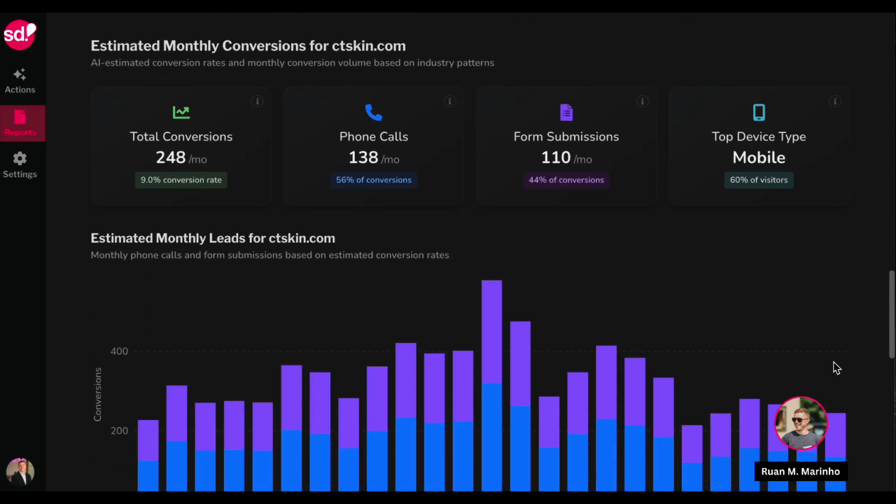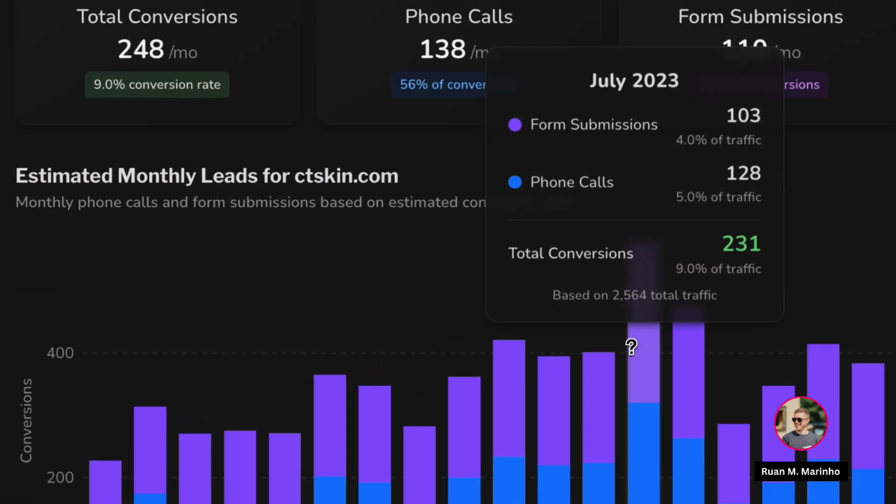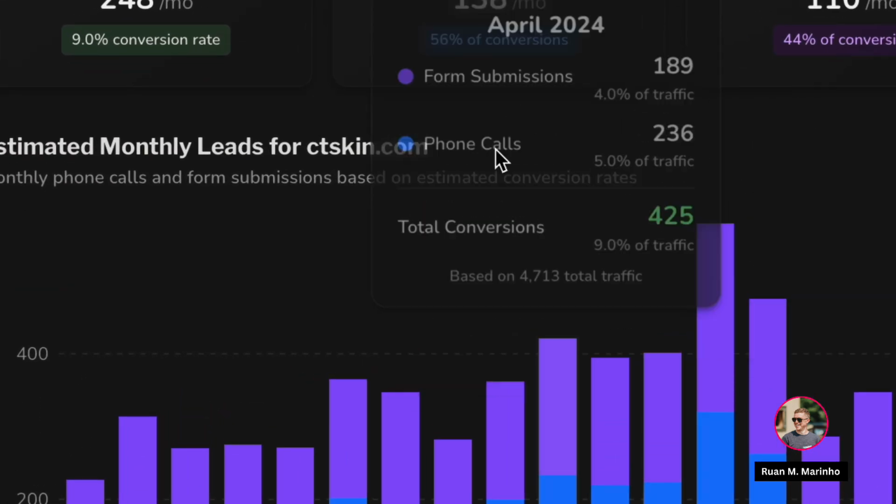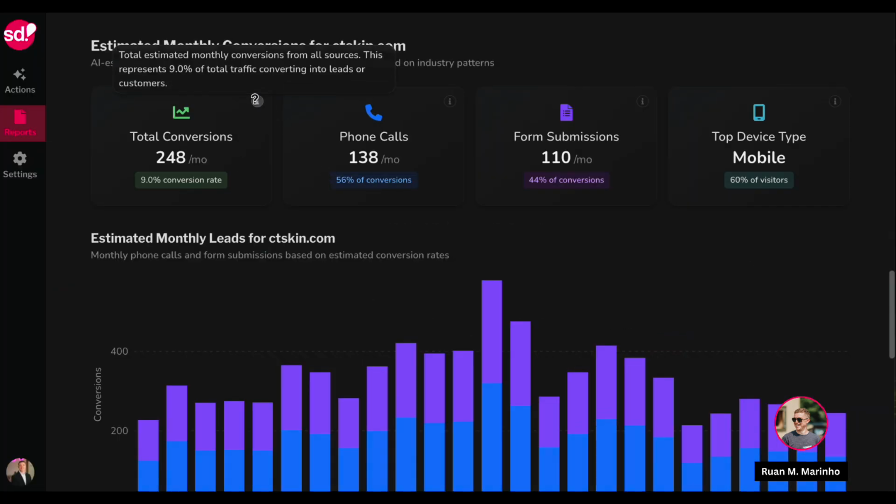And as we scroll, we're also looking at things like estimated monthly conversions for that domain, allowing you to hover over this information to quickly look at this data with tooltips to explain all of it.